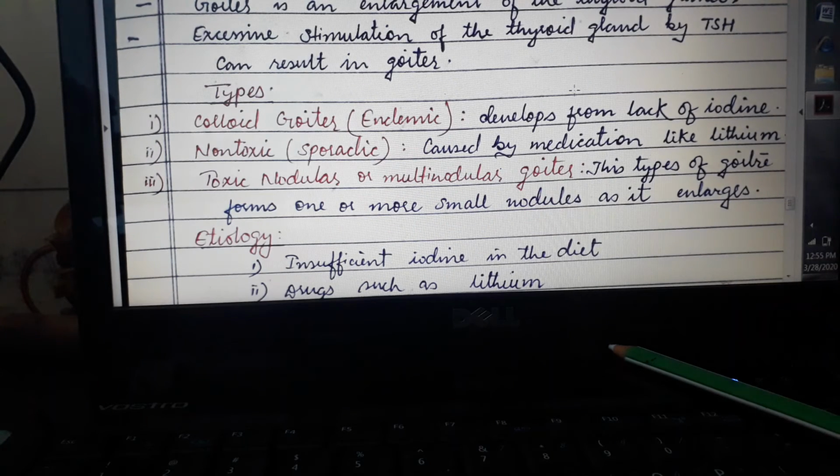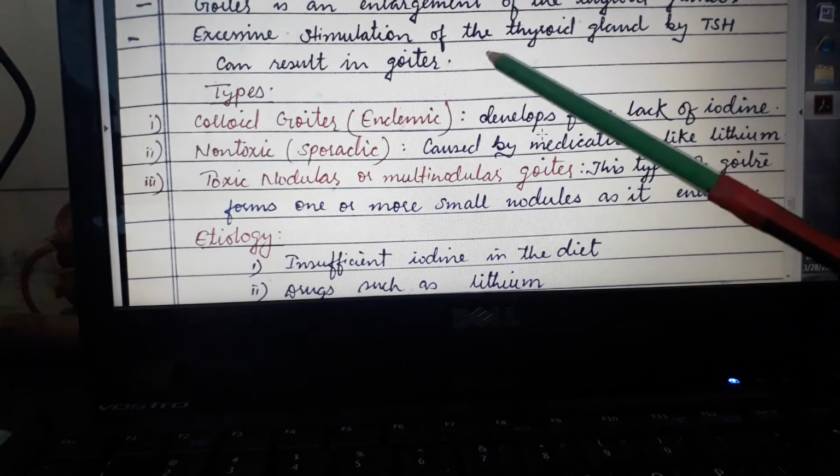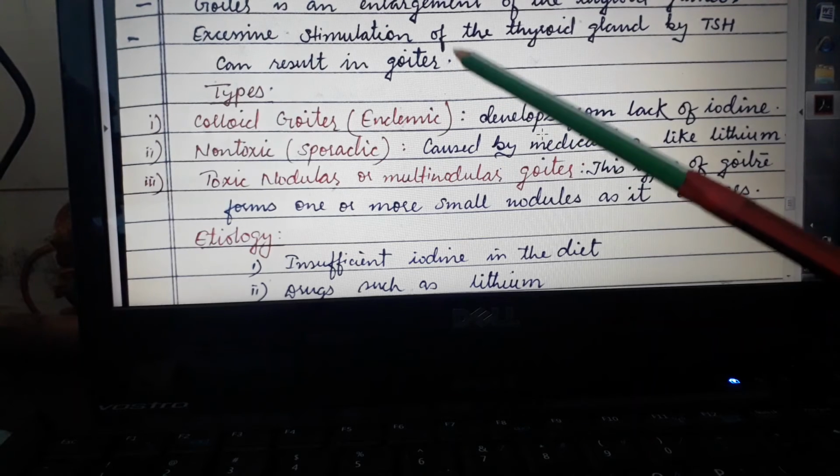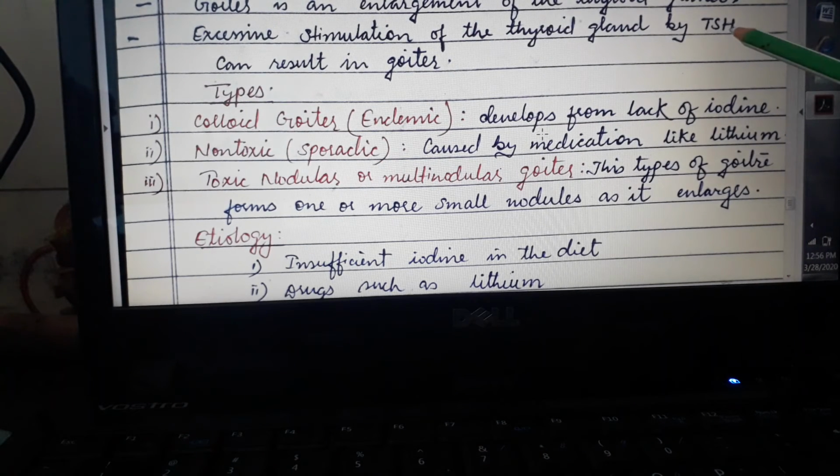Then another problem related to the thyroid is goiter, and we know that it is the enlargement of the thyroid gland. Excessive stimulation of the thyroid gland by TSH can result in goiter. So thyroid stimulating hormone keeps on stimulating the thyroid gland to release thyroid hormones.